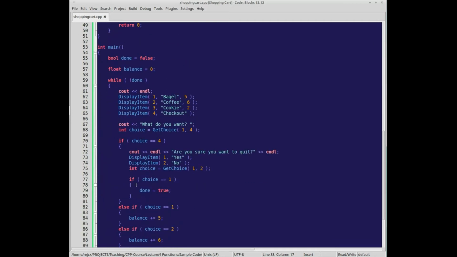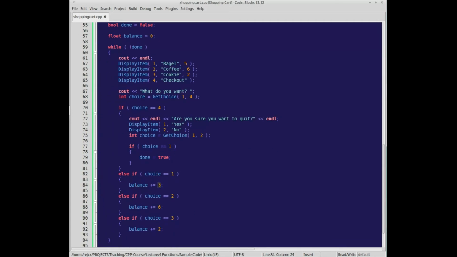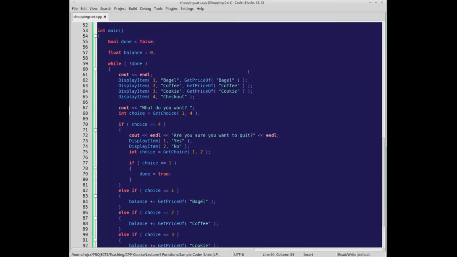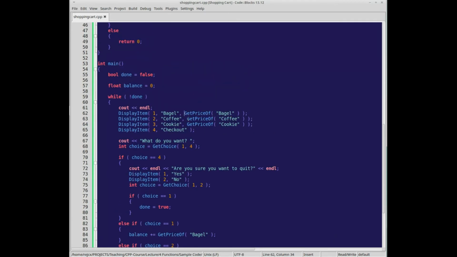So now we can say if choice is 1, we're going to add the price of a bagel. Here, if choice is 2, we're going to add price of coffee and cookie. But we can also replace this up here. So we can use a function call within another function call, because this is going to return a float. So kind of think of it as it's returning a variable, more or less. It's returning some sort of value, and that value can be passed into another function.